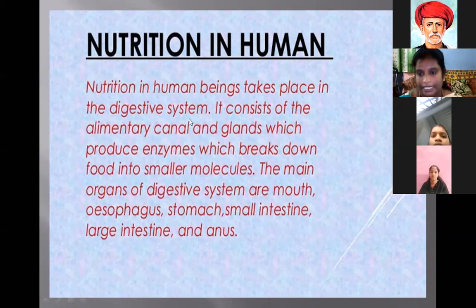First, nutrition in human beings takes place in the digestive system. It consists of the alimentary canal and glands which produce enzymes.